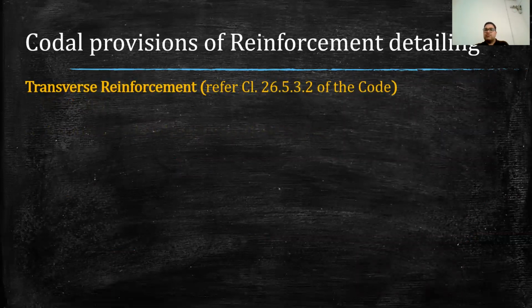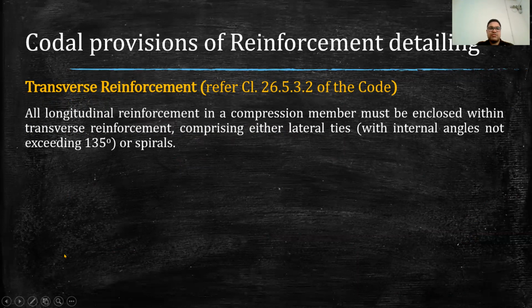Then coming to the transverse reinforcement. Transverse reinforcement will also have some clause, so we can refer to this clause for getting the recommendations for this transverse reinforcement. It says all longitudinal reinforcement in a compression member must be enclosed within transverse reinforcement comprising either lateral ties or spirals.